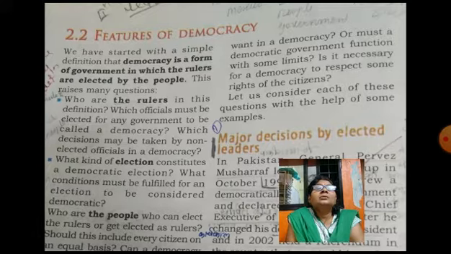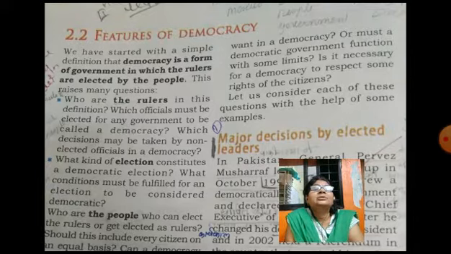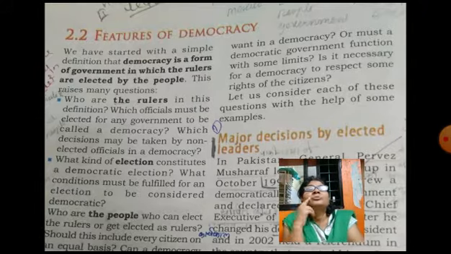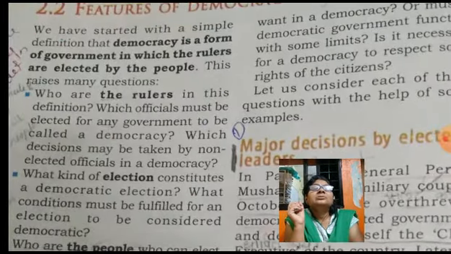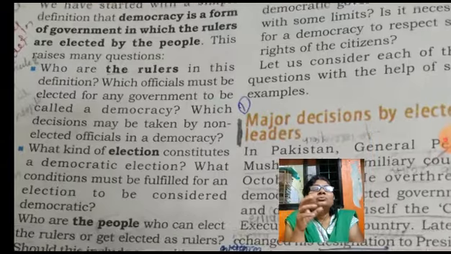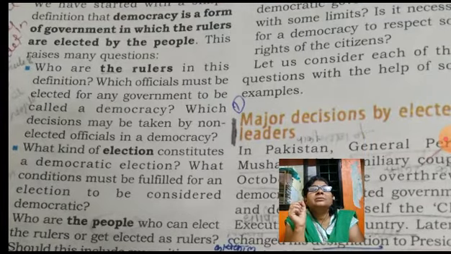So who are the rulers in this definition? Which official must be elected for any government to be called a democracy, and which decision may be taken by a non-democratic official in a democracy? Here rulers means those who take the decision.